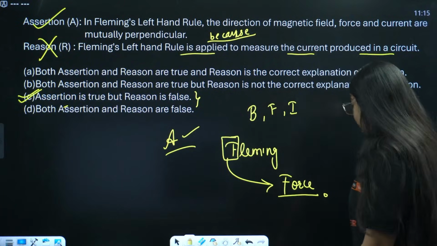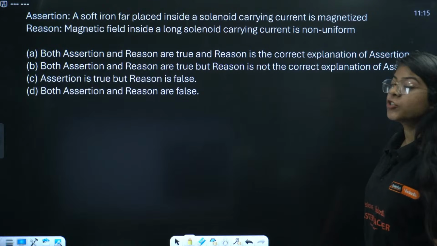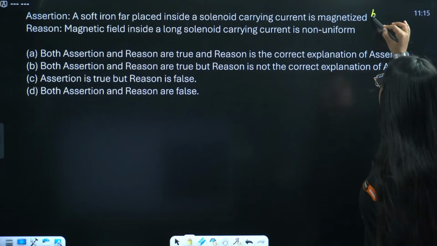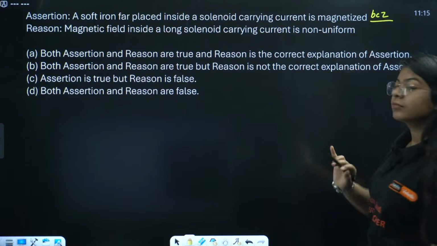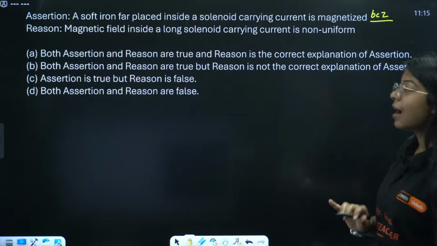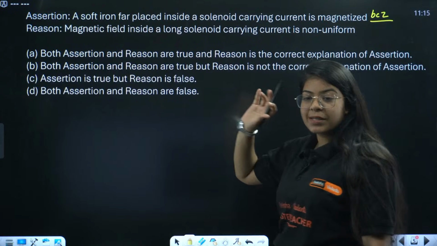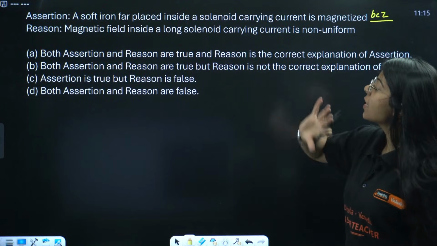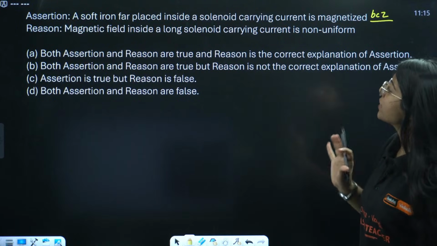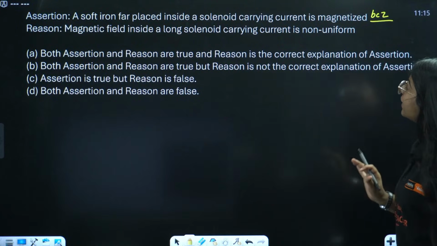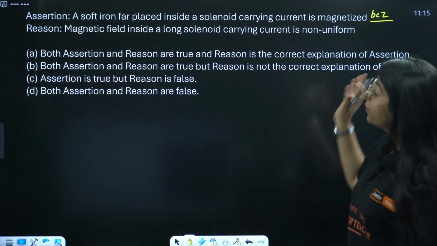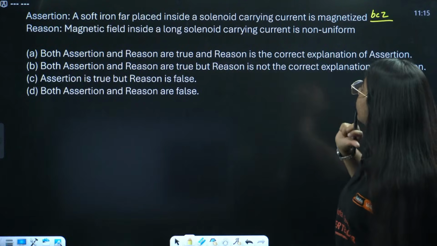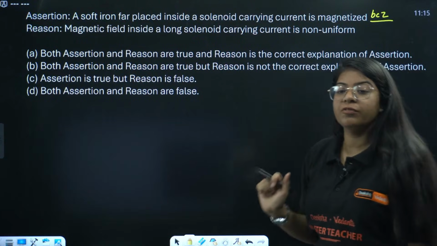Okay. Let's move on. The next question, read it carefully. Add "because" after the assertion. So let's read the question very carefully. The assertion says a soft iron placed inside a solenoid carrying current is magnetized, because the magnetic field inside a long solenoid carrying current is non-uniform.